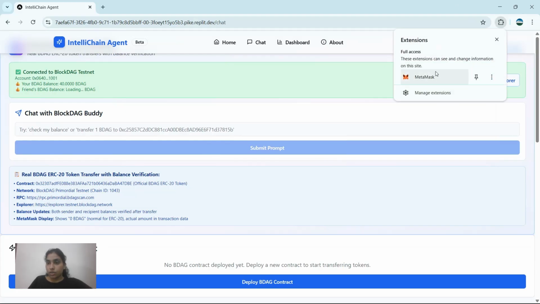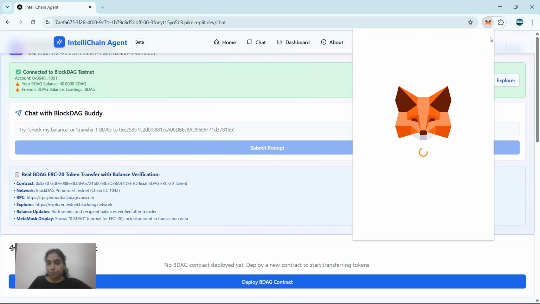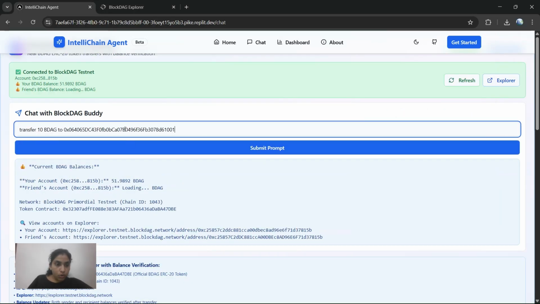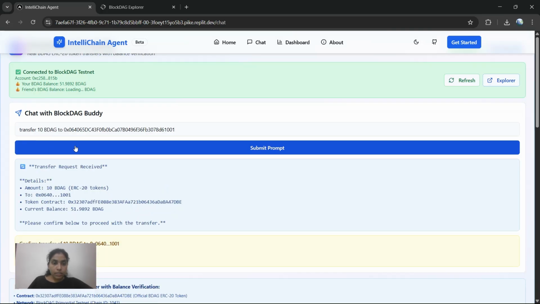And I just want to copy this address. So yeah, I'm done. I'm just going and placing it here. So I want to transfer 10 BDAG to that account. So let me see what happens here. I just submit the prompt.